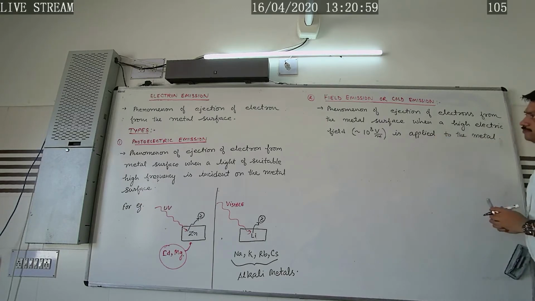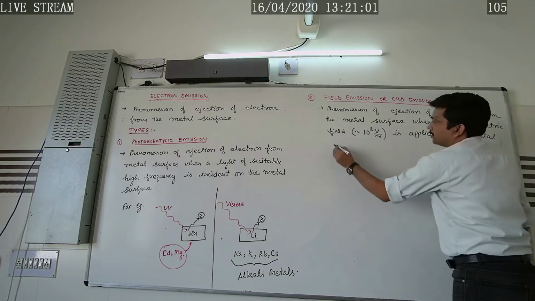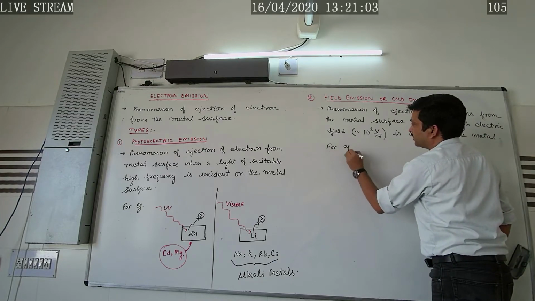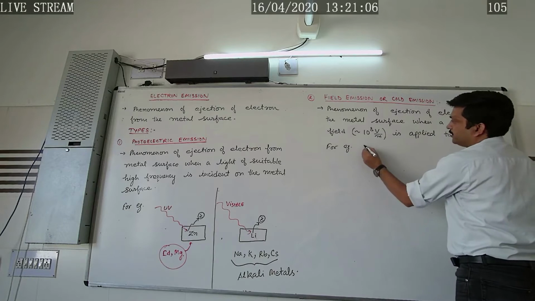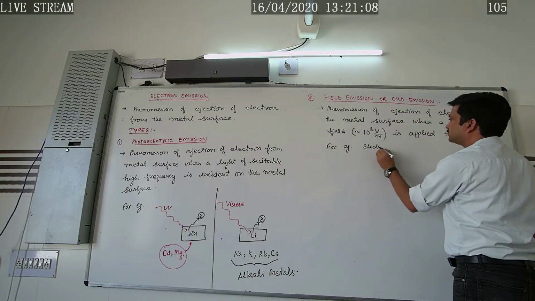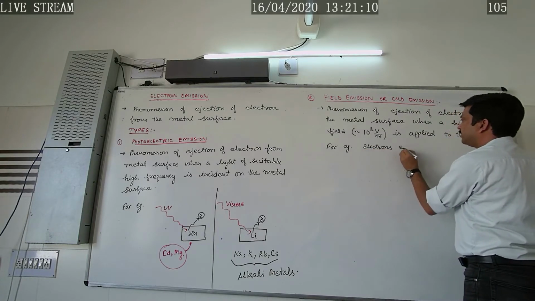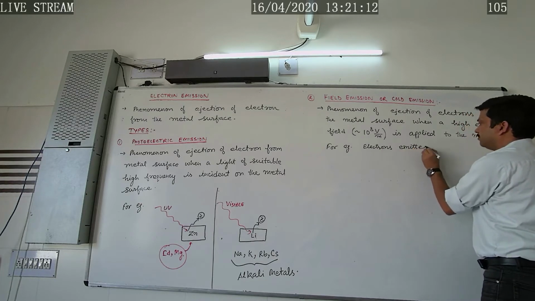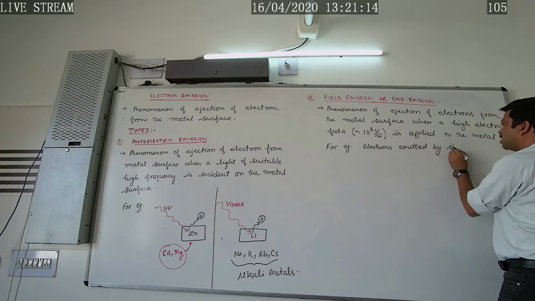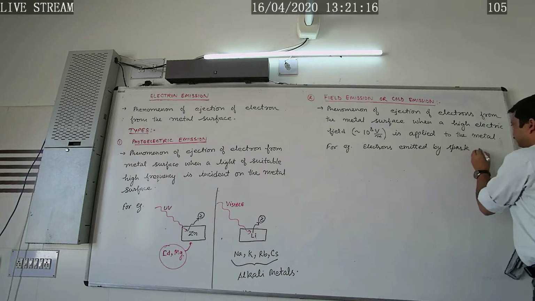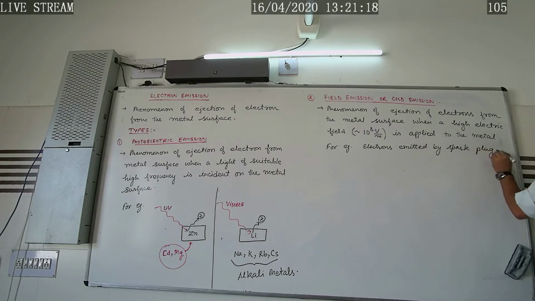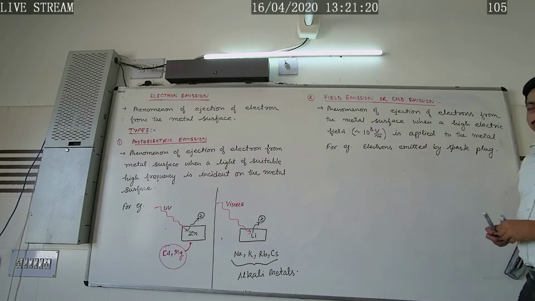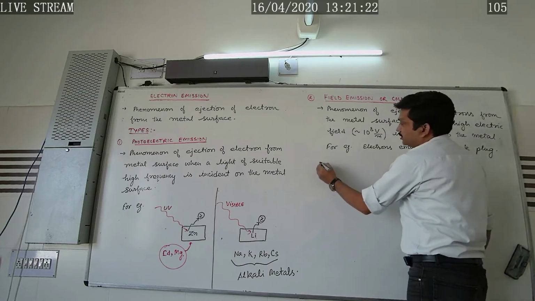For example, the electrons emitted by a spark plug. Okay, so in this way we can define this field emission.